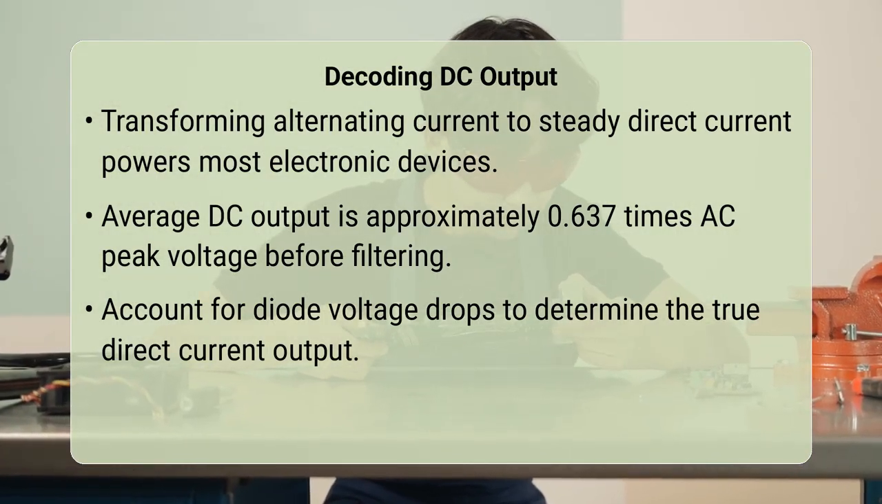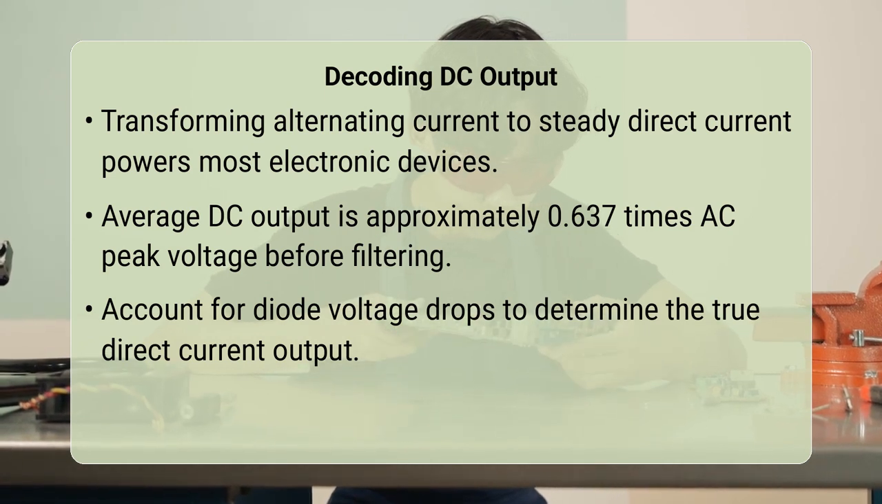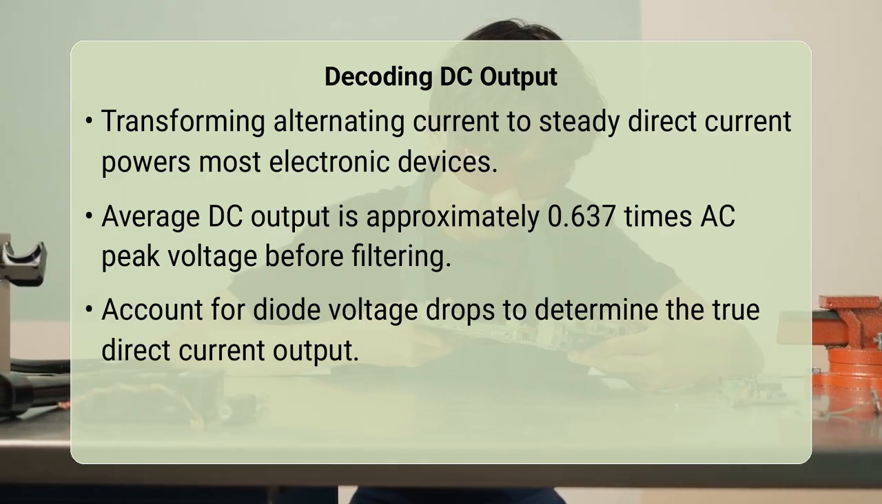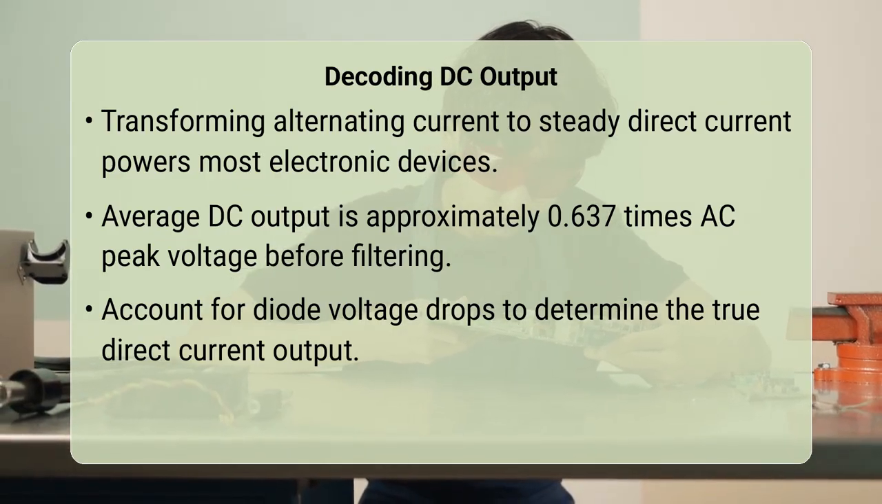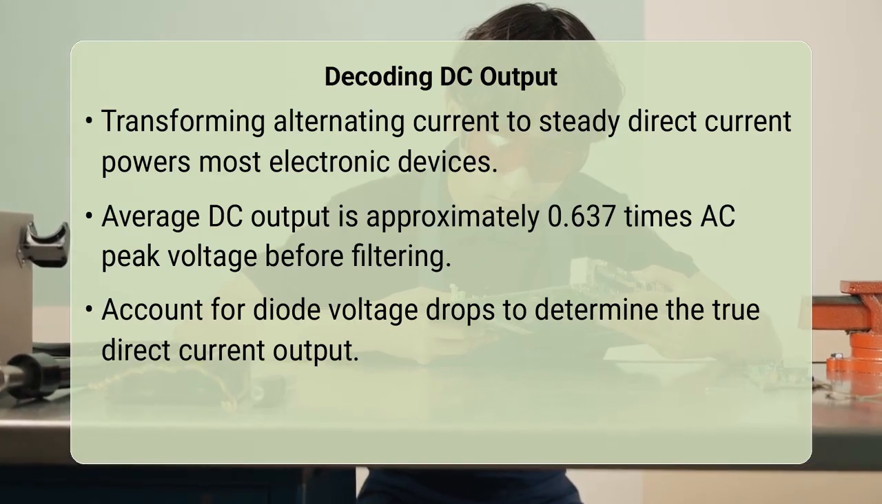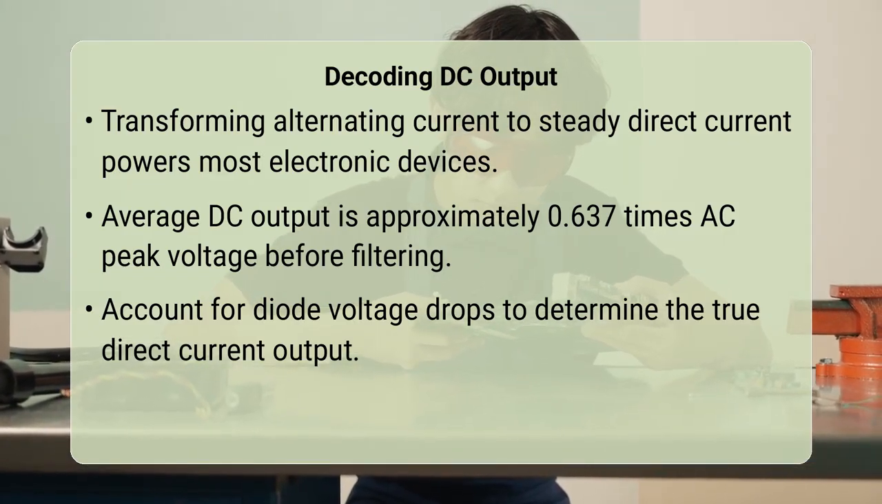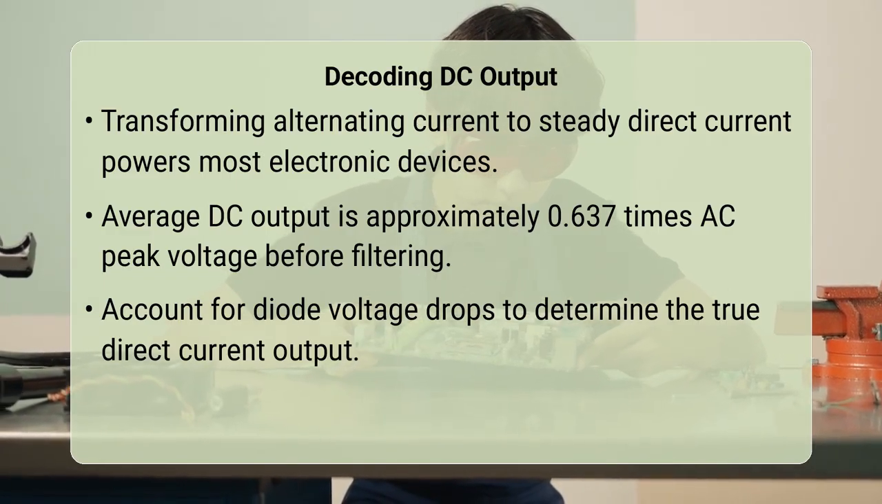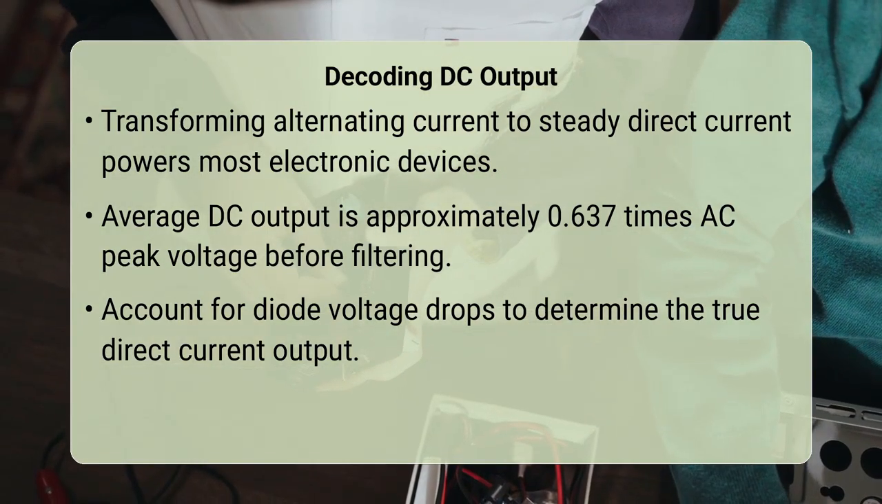In an ideal scenario, the average direct current output voltage for a full-wave bridge rectifier is approximately 2 times the peak input voltage divided by pi, or about 0.637 times the peak voltage, before filtering. Now, let us dive into why this calculation is so important and what factors truly influence that direct current output.